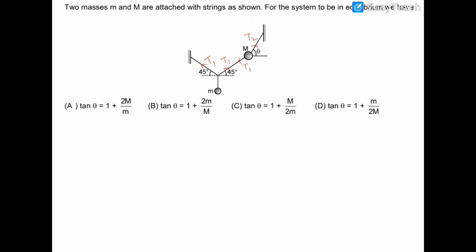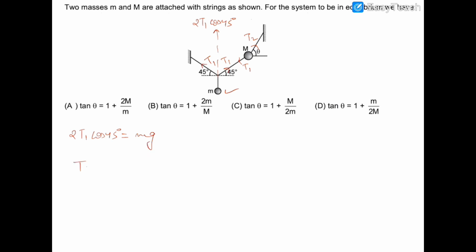Okay, now we can see that the component of T1 in the vertical upward direction is 2T1 cos 45, and it is balancing this mg. So writing the first equation as 2T1 cos 45 degrees is equal to small mg.